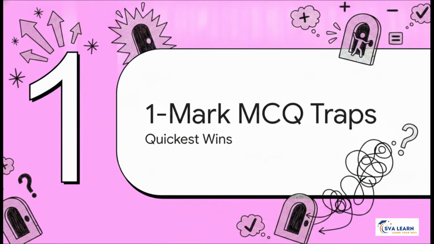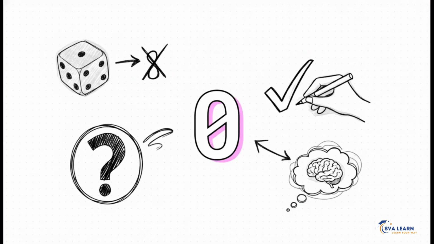Let's secure those quickest wins on the paper and dodge those annoying little pitfalls that routinely catch students totally off guard in the multiple choice section. Okay, flash this number in your mind right now. 0. 0 is the absolute probability of an impossible event. Guys, this is an absolute favorite 1-mark direct question for the evaluators. If the board asks you for, say, the probability of rolling an 8 on a standard 6-sided die, do not overthink it. The answer is 0. Lock it in and move straight on.